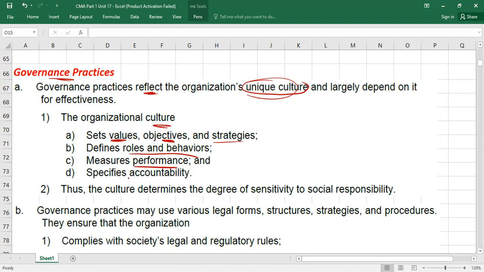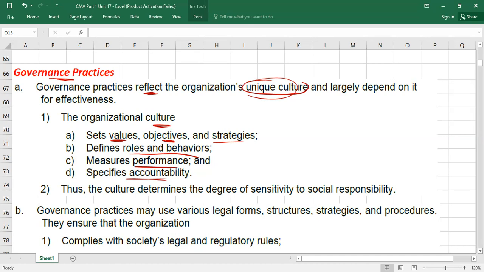Also, culture includes what? Culture specifies the accountability. Accountability means that you are responsible for your actions. If you're taking positive actions, maybe you will be rewarded. If you're taking negative actions, or maybe you are damaging your organization, you may be punished also. So here, culture means, and these are the words you have to remember: sets values, objectives and strategies, defines roles and responsibility, measures performance and specifies accountability.